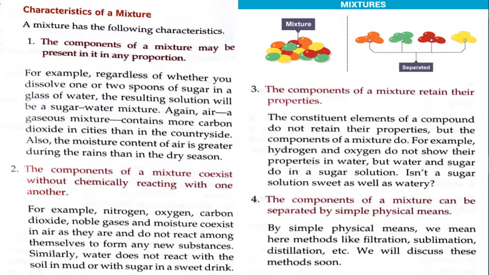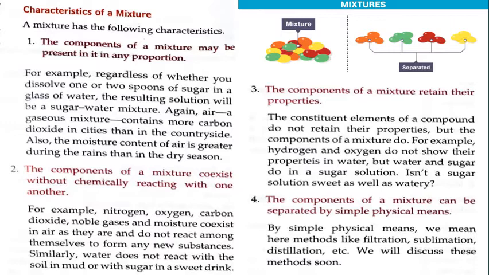Again, a gaseous mixture contains more carbon dioxide in cities than in the countryside. Also, the moisture content of air is greater during the rains than in the dry season. So, these are examples that components of a mixture can be present in any proportion.